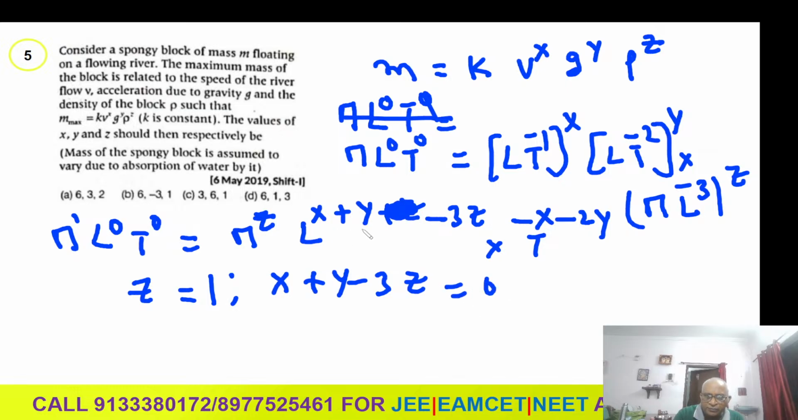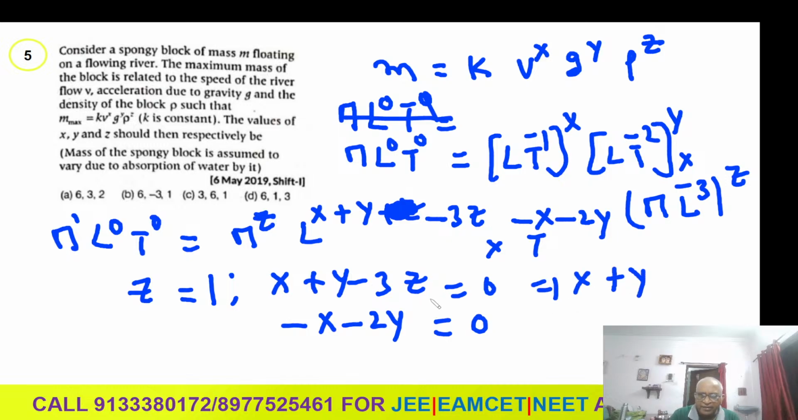Here nothing is there, student. x plus y minus 3z. Then minus x minus 2y. What is minus x minus 2y? It is nothing but 0, student. z is 1, directly we got. Substitute the z value here. Then you are going to get x plus y minus 3 is equal to 0.